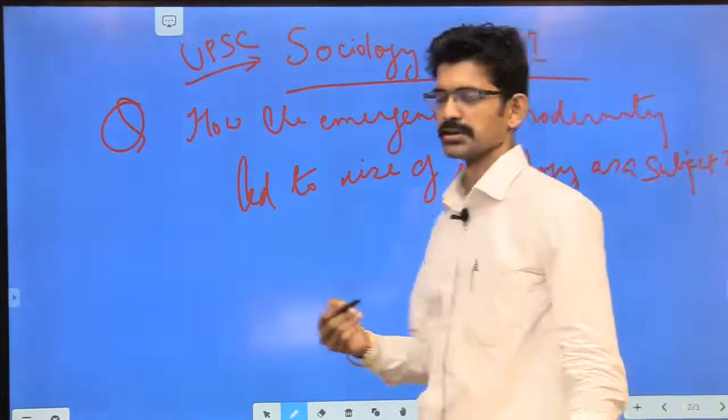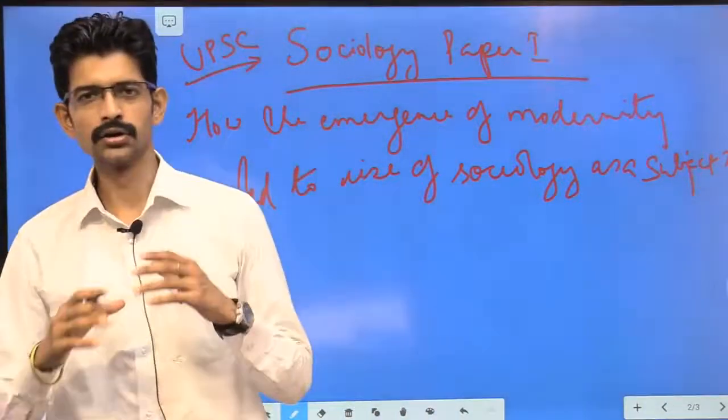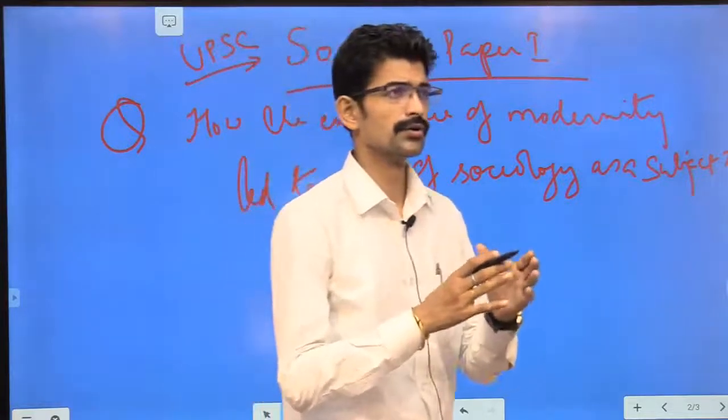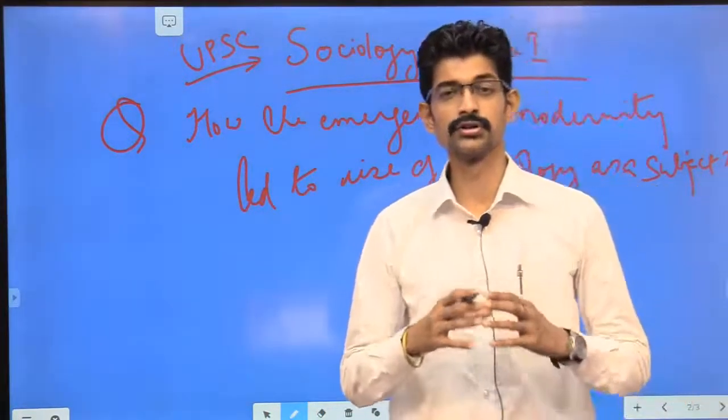So in this question that has been previously asked in the UPSC, we see how the question framework has created the question in a way that we should look into what is necessary for sociological development.